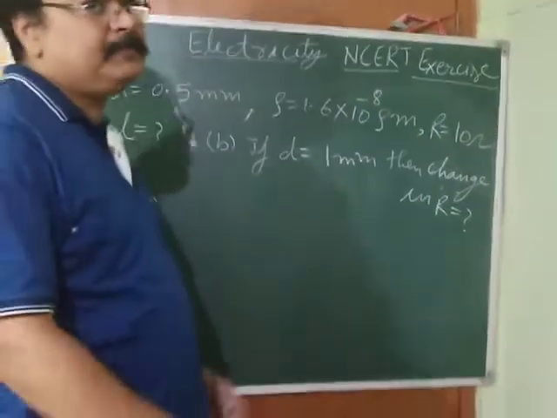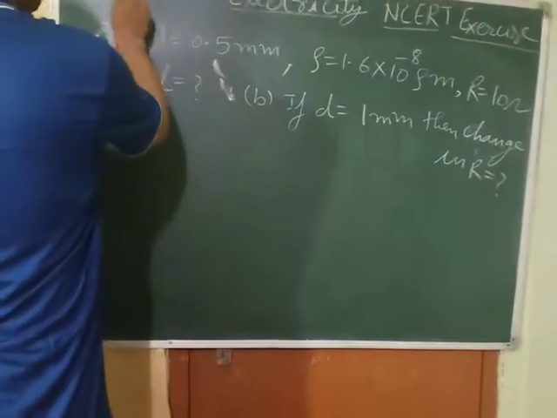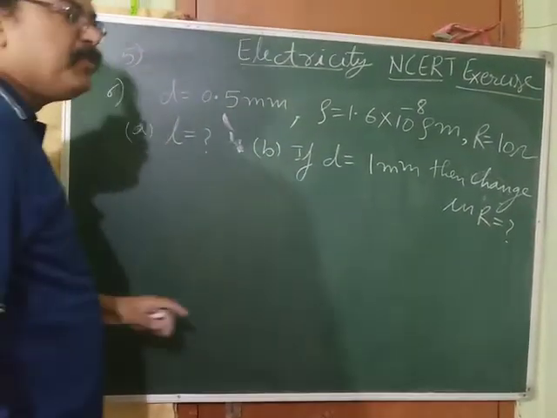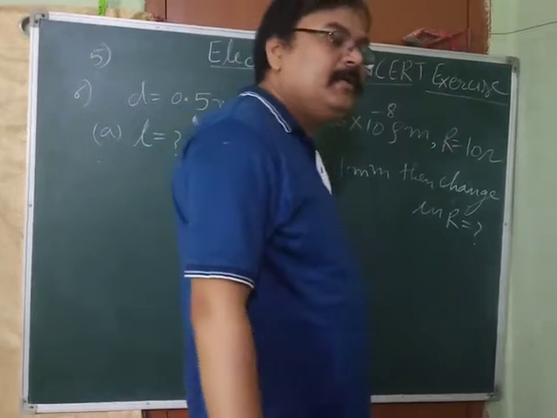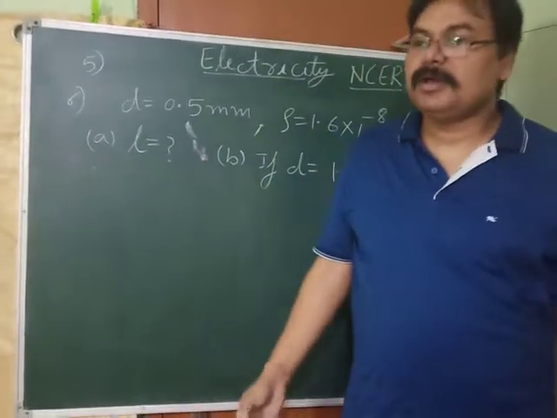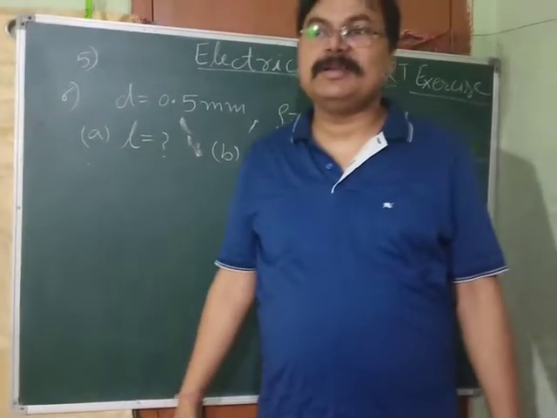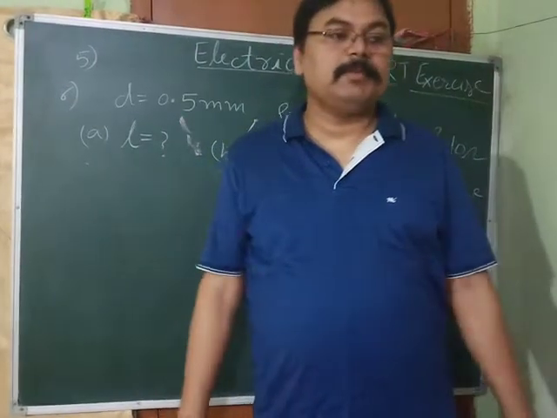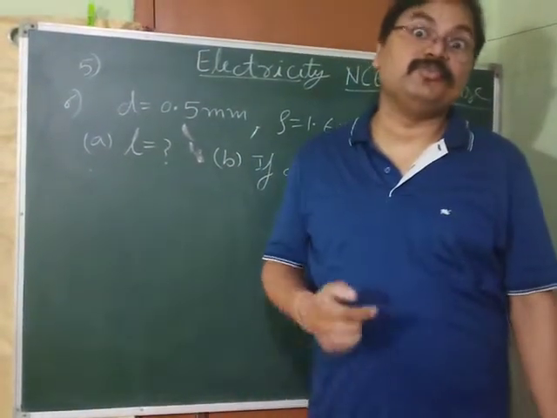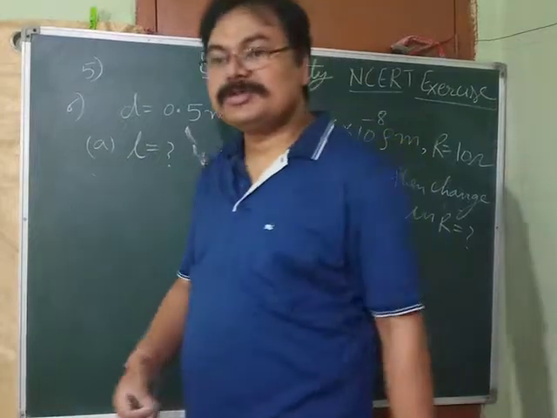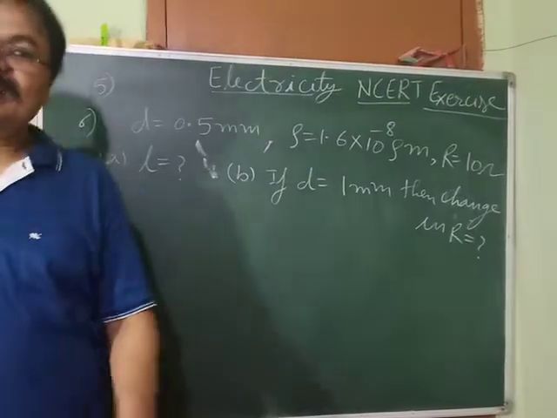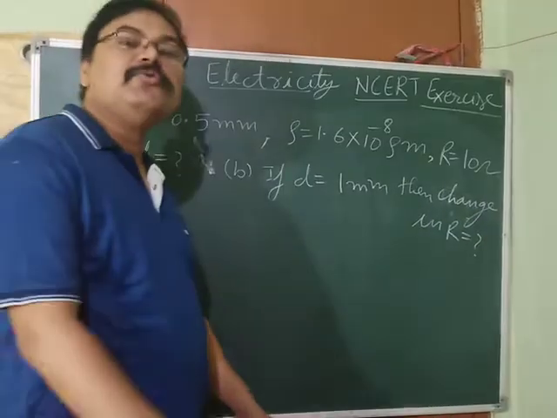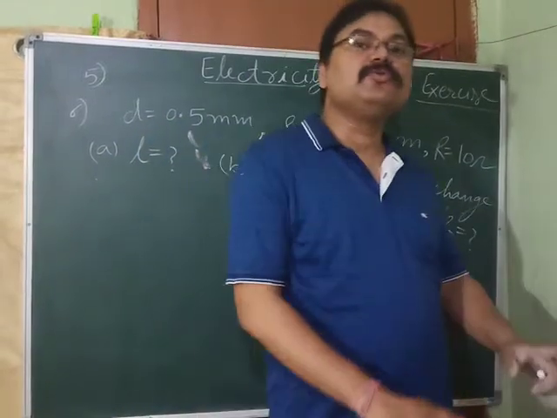Question number 5 asks how a voltmeter is connected between 2 points in a circuit to measure the potential difference between those 2 points.